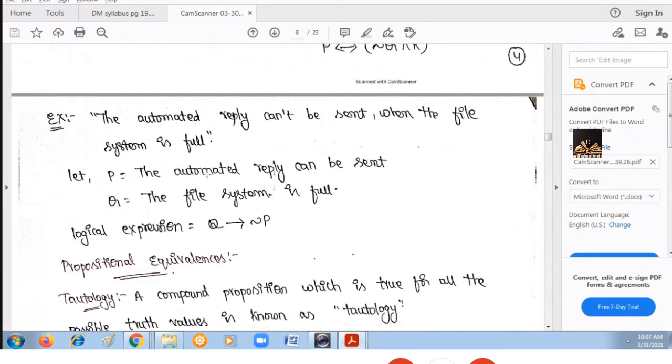That means if the file system is full, then automated reply cannot be sent. So I am using if-then. If the file system is full, which I initialized as Q, then automated reply cannot be sent, right? Cannot be sent means it is a negation. Q implies negation of P is the equivalent expression.